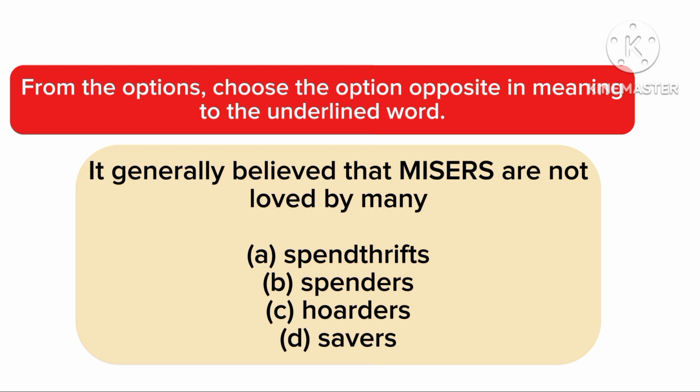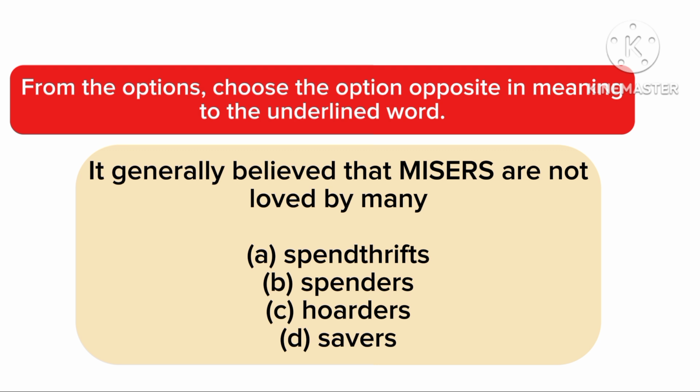That someone spends money doesn't make the person a spendthrift, because a spendthrift is someone who spends money unnecessarily, someone who wastes, okay. That someone is a spender doesn't mean that the person is wasteful. Now option C, we have hoarders, okay.